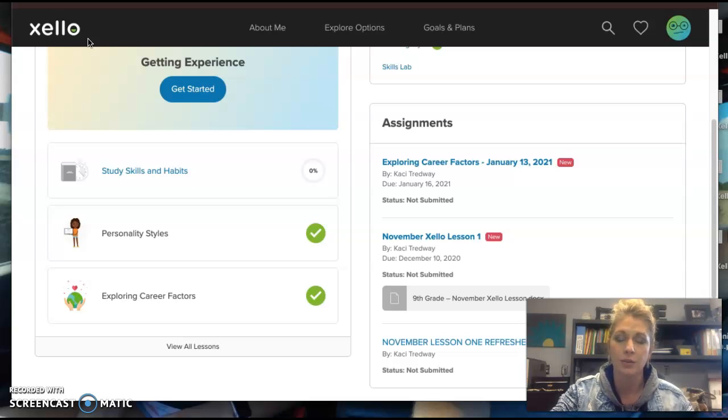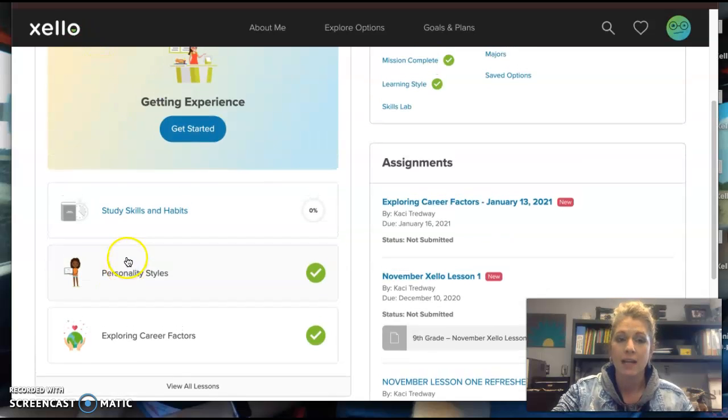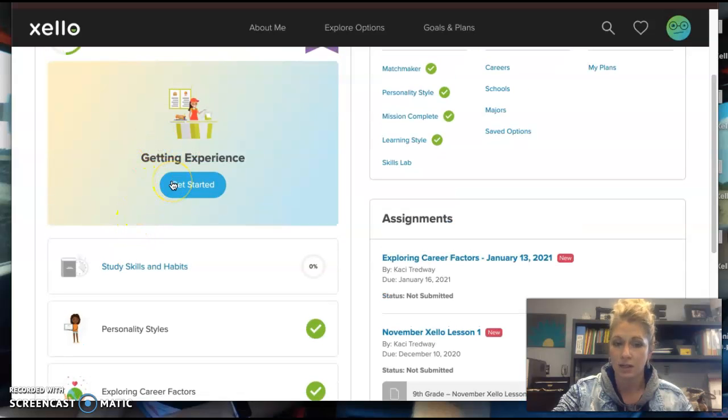You'll have to go in through the URL through our school district's website, and you will click on Power School. And once you're logged into Power School, you will then be able to go to that small box in the right-hand corner to log into Xello. Once you're logged into Xello, you're first going to do the lesson, and it's going to be called Exploring Career Factors. That will be at the top here with the Get Started button.